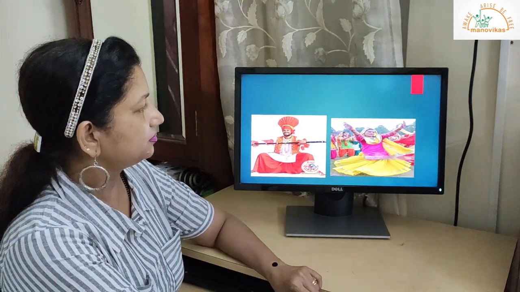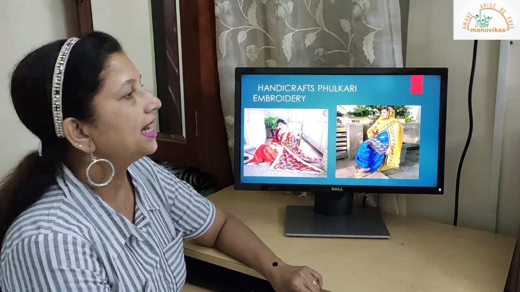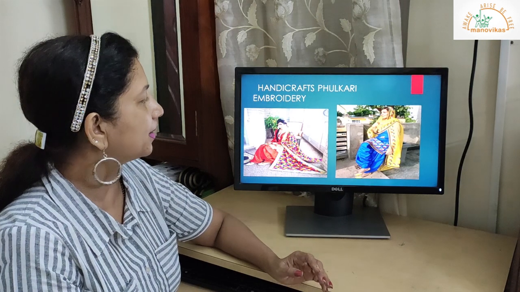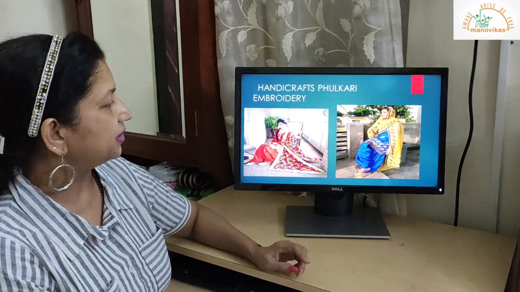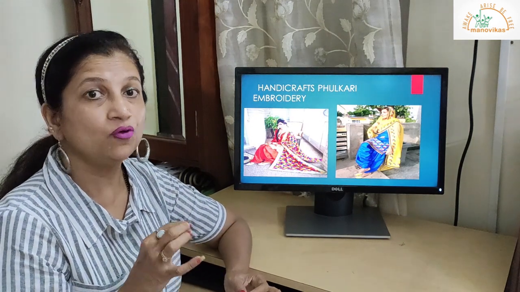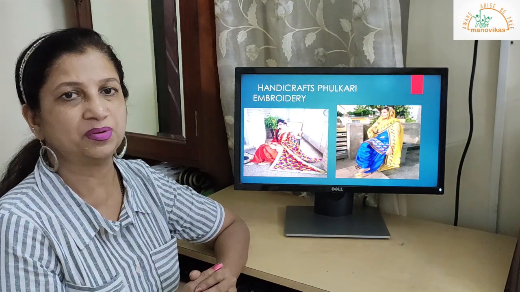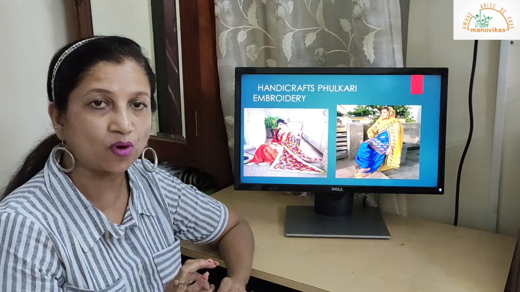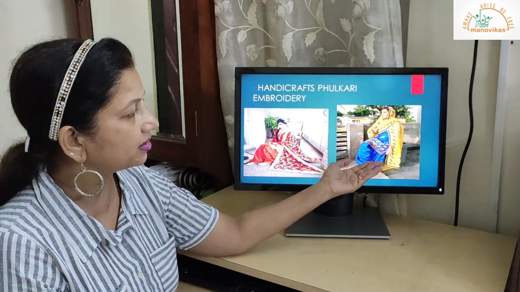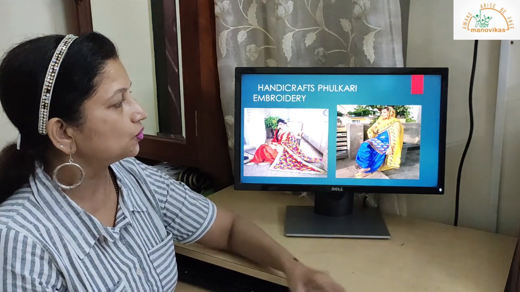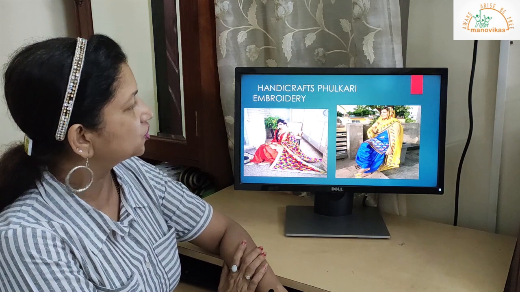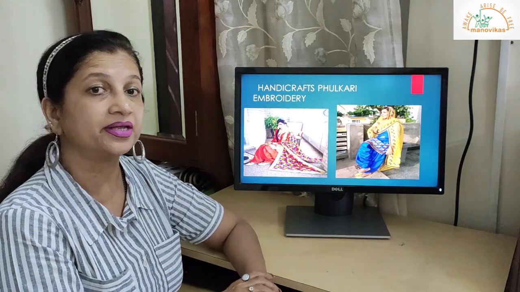Clear? Okay. Next, handicrafts. Now handicrafts is the Fulkari embroidery. In the first picture you can see it is hand woven. So Fulkari is very famous in Punjab. It's a type of embroidery which is done on dupattas, on the salwar, the kameez. So that is called Fulkari embroidery. You can have a look at the picture, you will understand what is Fulkari embroidery.